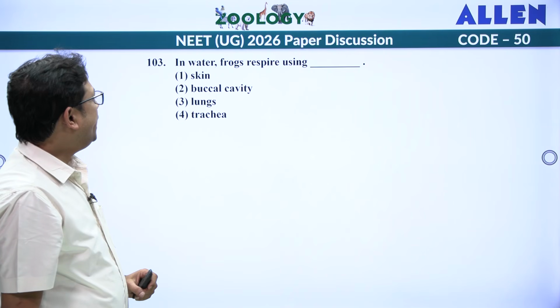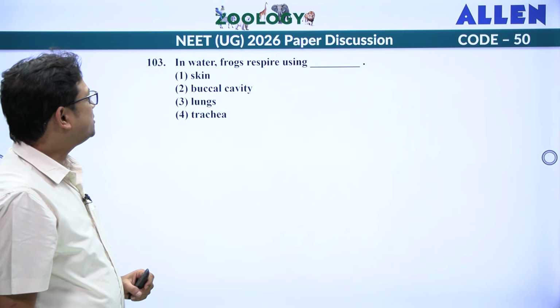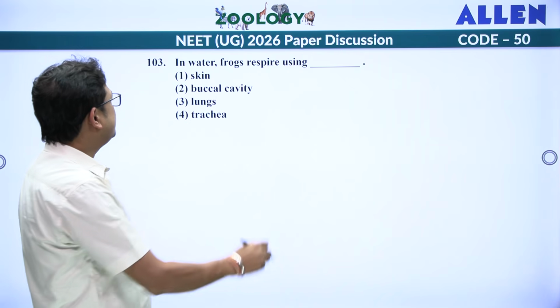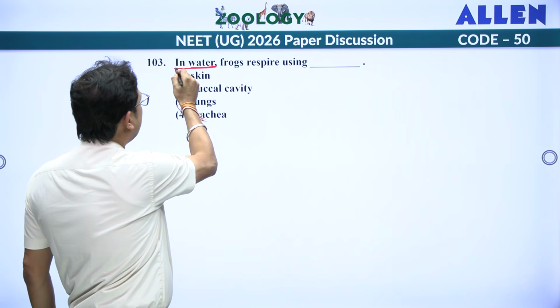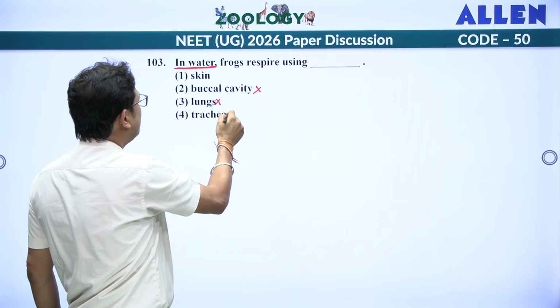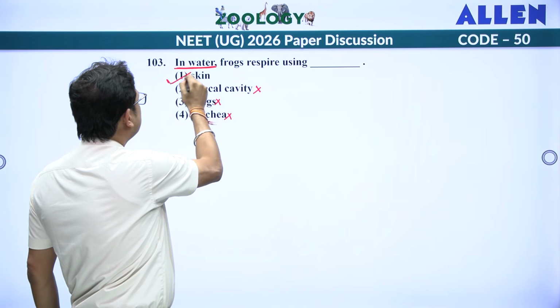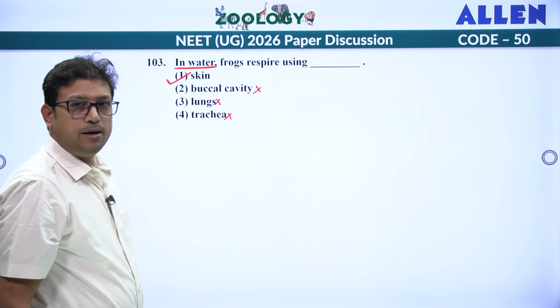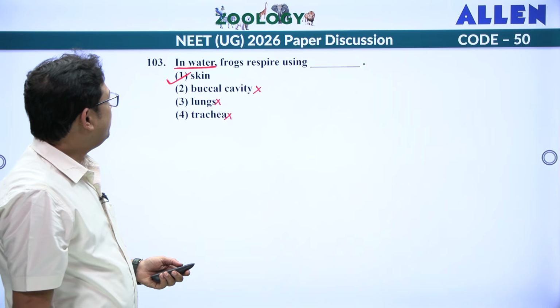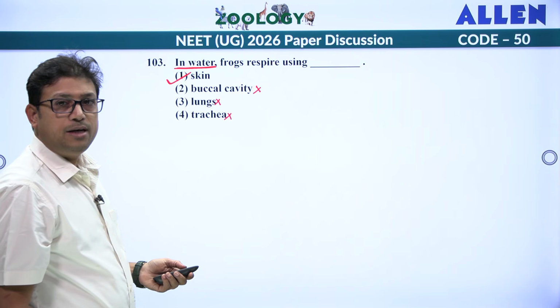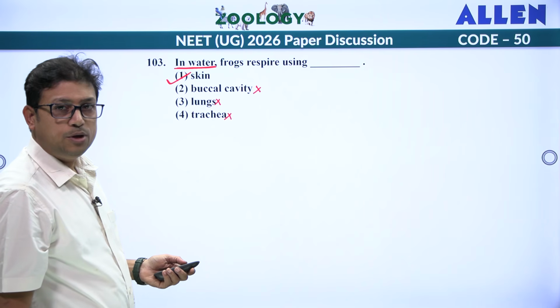Next. In water, frog respire using. So inside the water what happened? Buccal cavity will not work, lungs will not work, trachea no. So answer is skin. So through the skin, the respiration will occur. So the dissolved oxygen will diffuse into the blood.